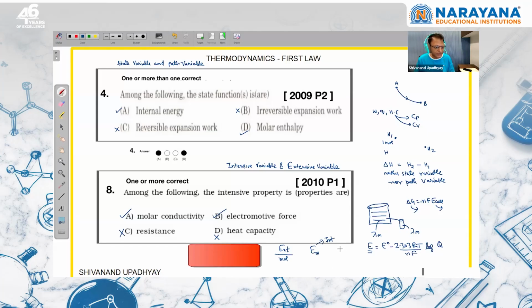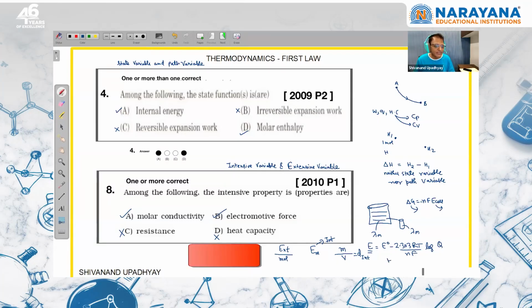Similarly, we know that density is mass by volume. This is mass. Mass is an extensive variable. If I divide the mass of the system by the total volume of the system, it will become density. So density becomes an intensive variable. So dividing an extensive variable by total moles or total volume, right?